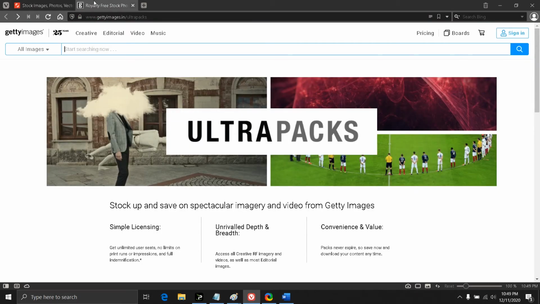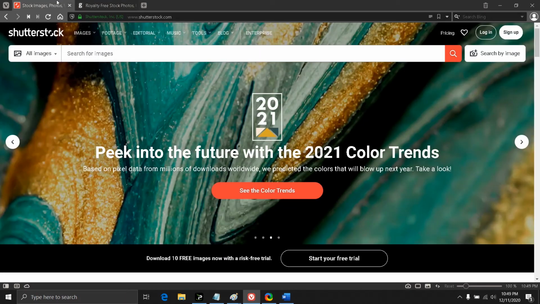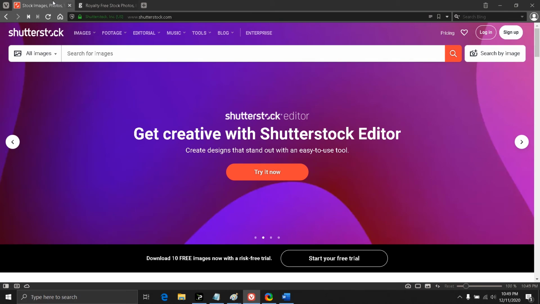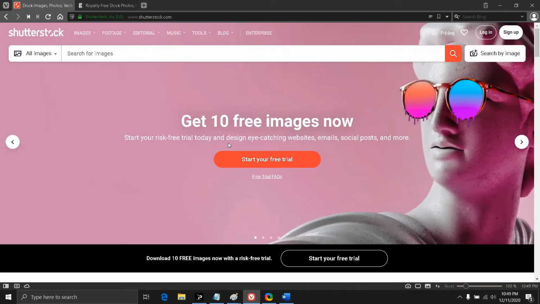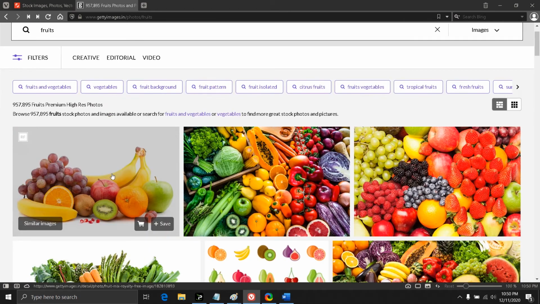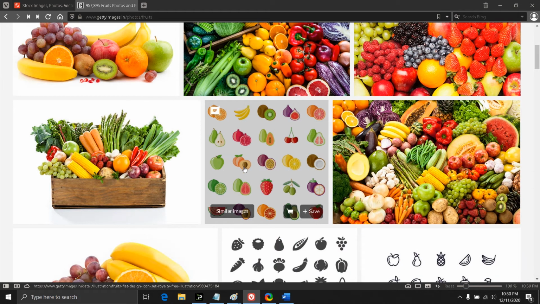These are some sites where you can buy these images: Shutterstock, Getty Images. Although the name might lead you to think that you can use them without paying, the free in royalty free refers to the fact that you don't have to pay a royalty to the owner of the image every time you use it.